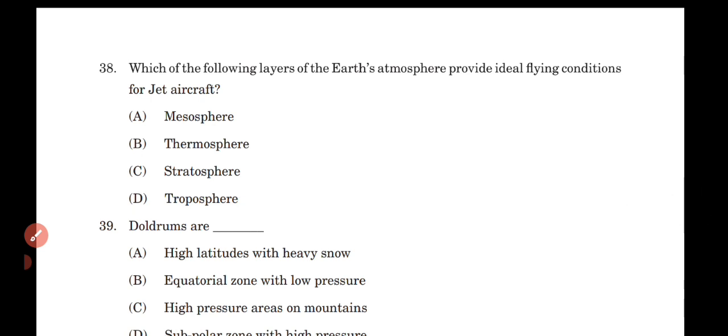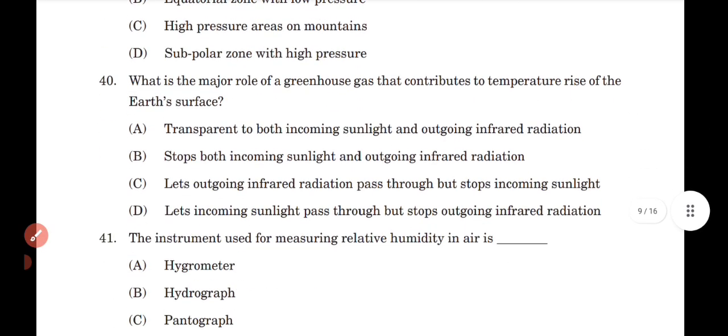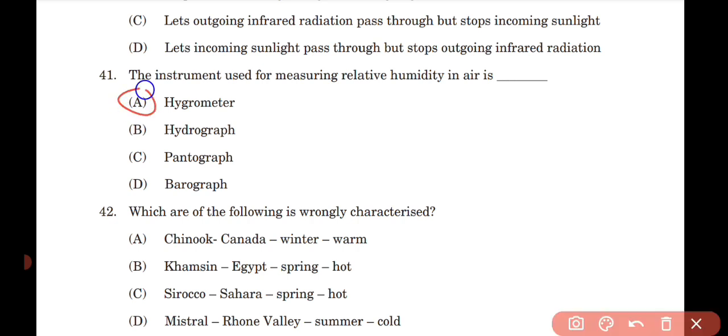Which of the following layers of Earth's atmosphere provides ideal flying conditions for jet aircraft? Option C, stratosphere. Doldrums are option B. What is the major role of greenhouse gas that contributes to temperature rise of the Earth's surface? Option D. The instrument for measuring relative humidity of air is option A.